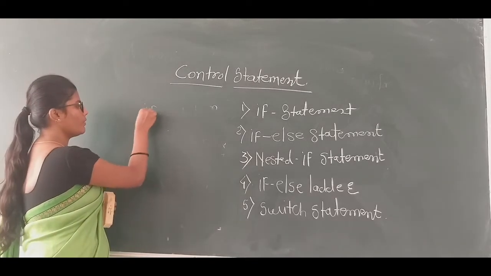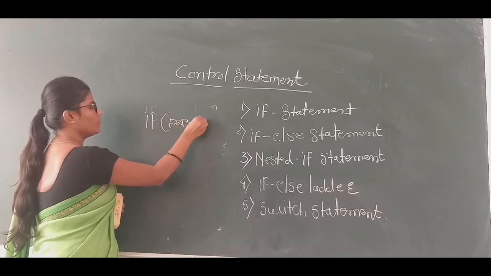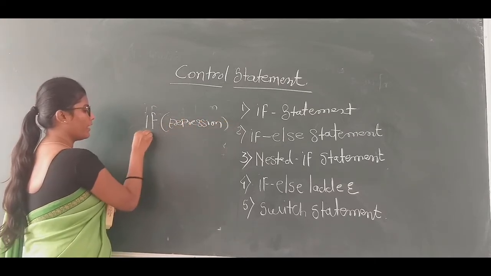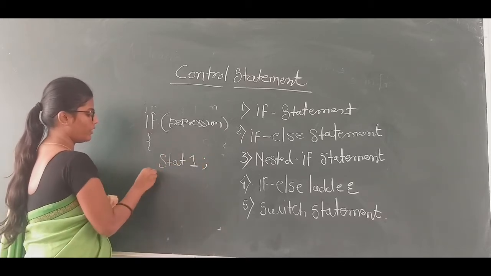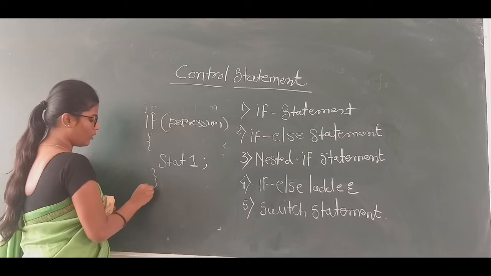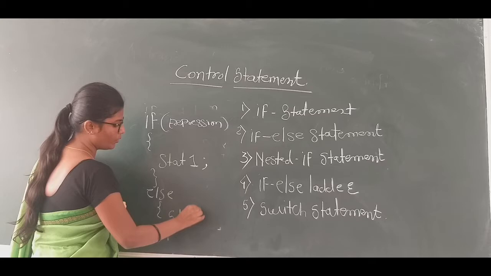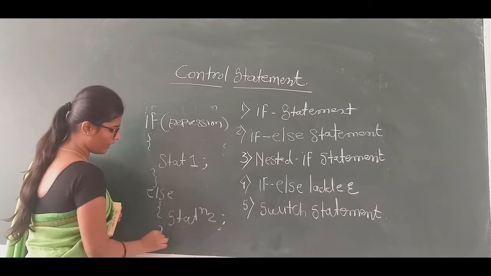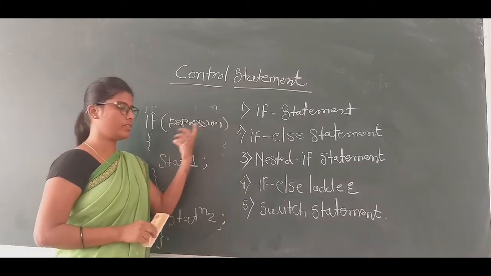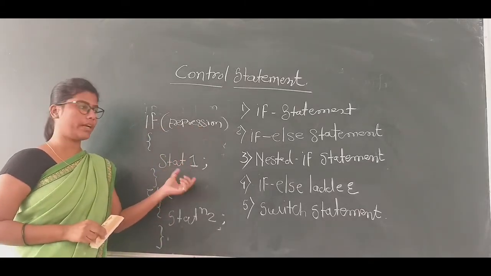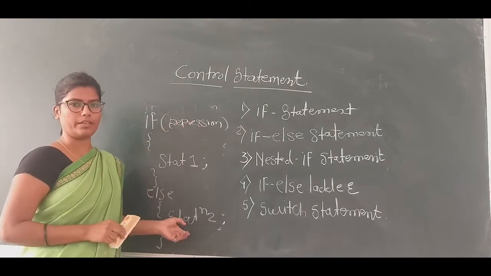The syntax of the if else statement is: if, in brackets expression, curly bracket open, statement 1, semicolon, curly bracket close, else, curly bracket open, statement 2, semicolon, curly bracket close. If the condition is true, then statement 1 is executed. If the condition is false, then statement 2 is executed.